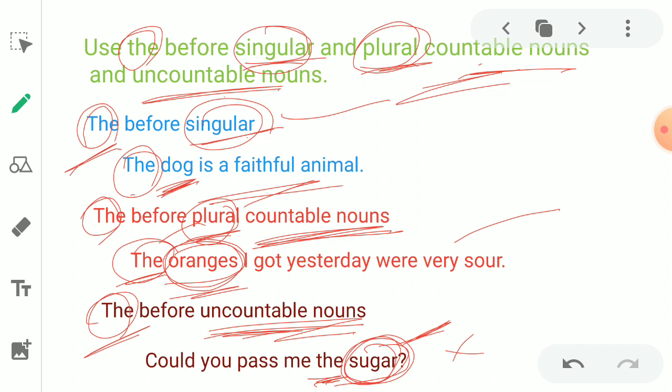Sugar is kept on the table. So at that particular time, I can point out the sugar which I wanted. Therefore, I can say, could you pass me the sugar? Got it? In this case, we can use "the" before uncountable nouns. It's very clear. It is decided on the basis of the statement.